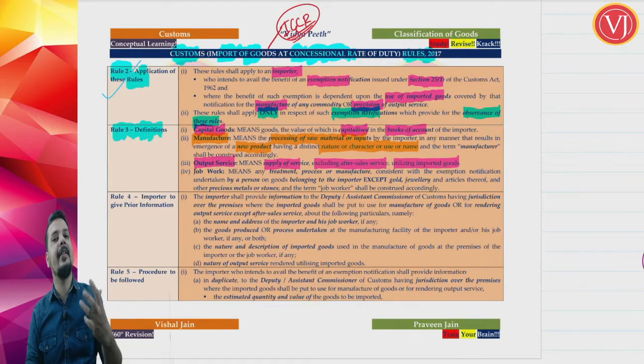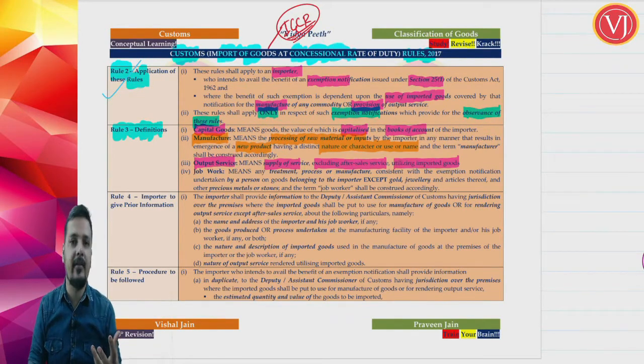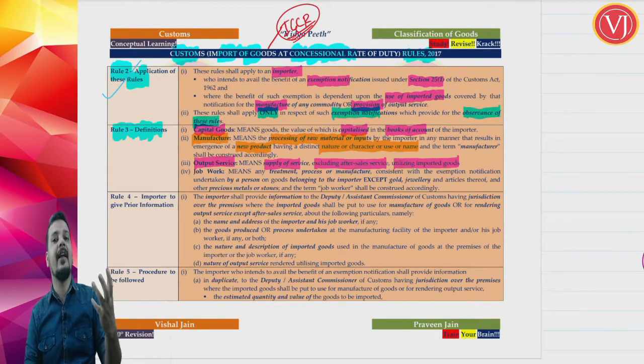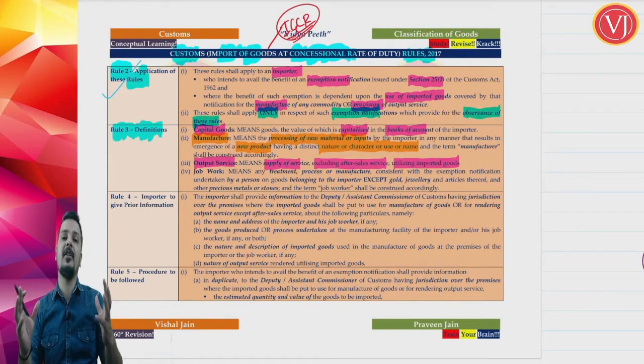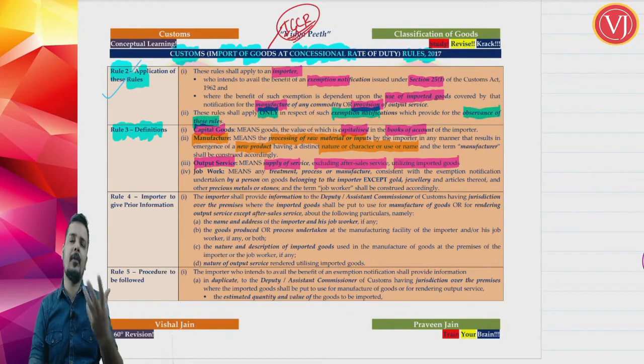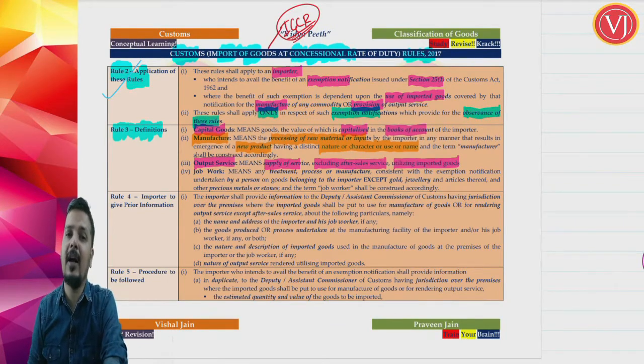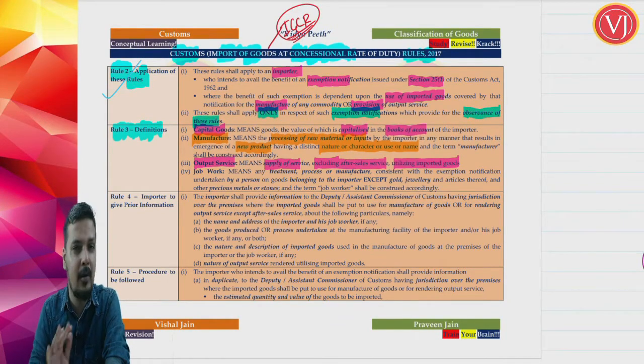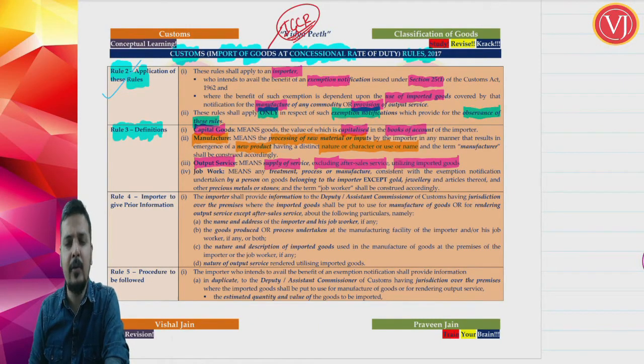You are importing healthcare instruments and providing healthcare services. You are importing big machineries which are required in hospitals, and you are providing healthcare services. It can be provision of any service but not after sales service. The only service that cannot be covered here is after sales service using the imported goods.